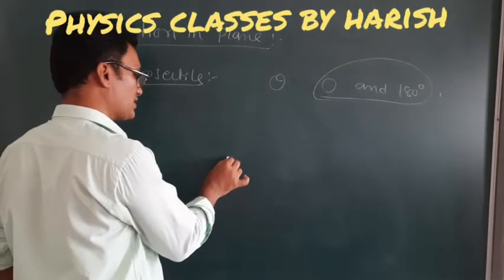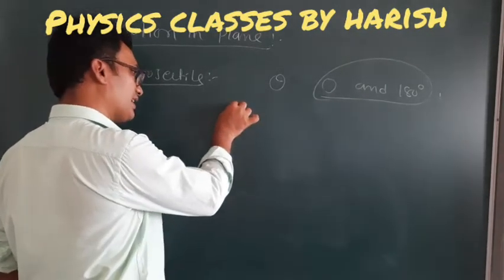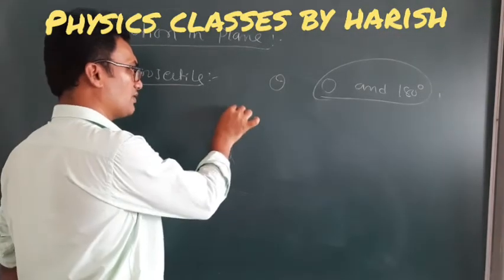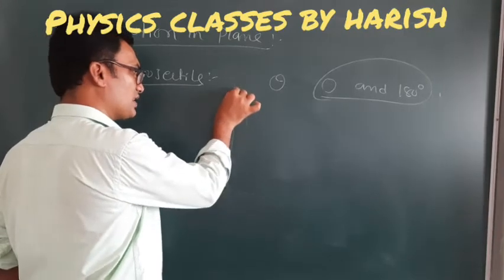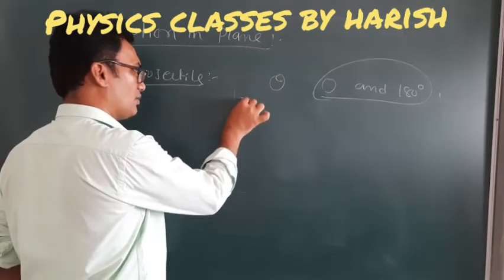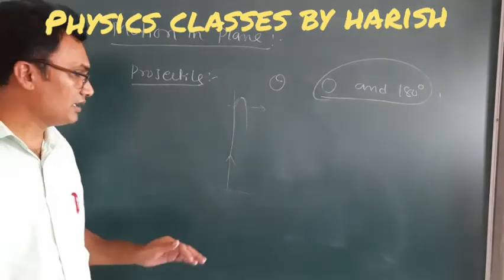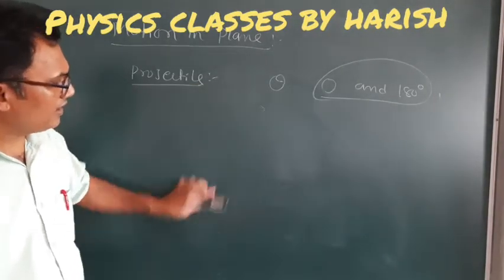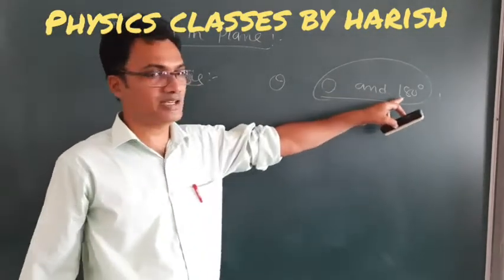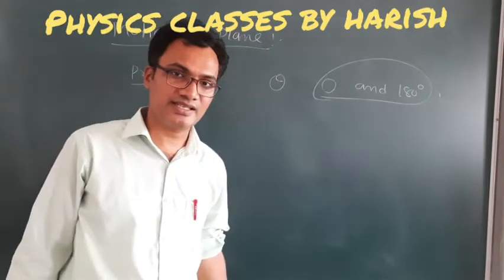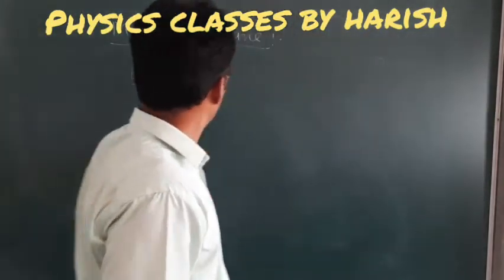When an object is projected vertically upward from the ground, after reaching the maximum height, it will not come back along the same path. It will move in this way. So here we can observe the parabolic path at the maximum height while it is turning toward the ground. When an object is projected with an angle between 0 and 180 degrees, the path followed by the object is a parabolic shape. For that, we have to draw the diagram.